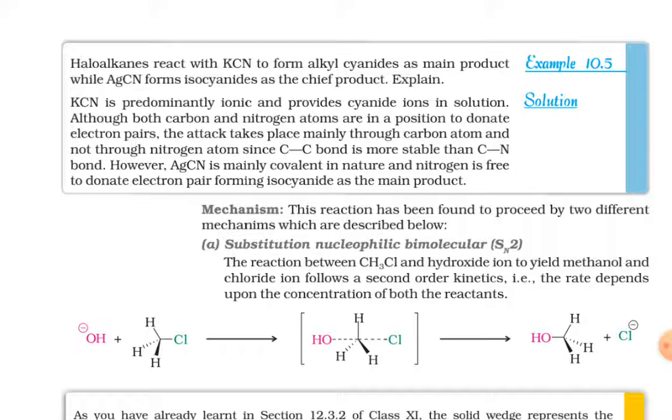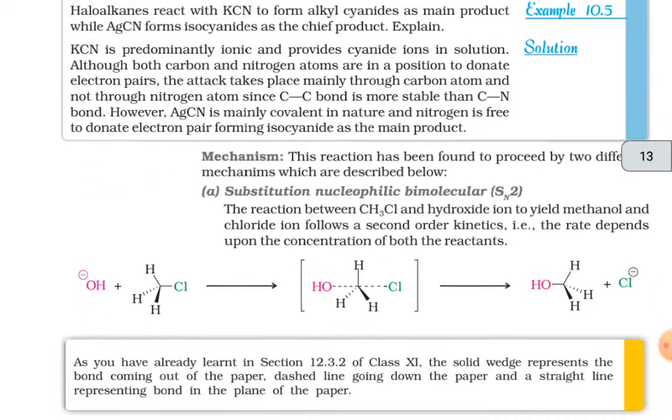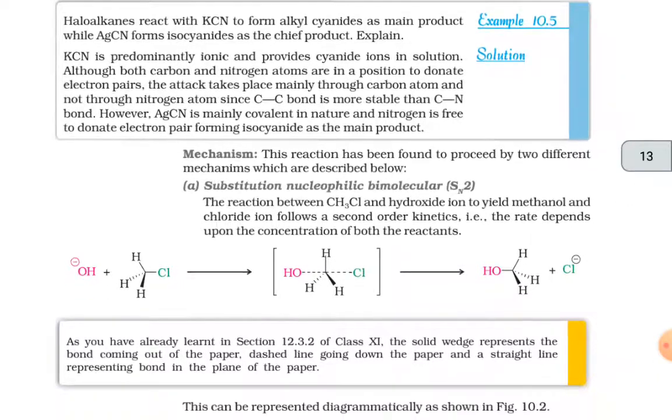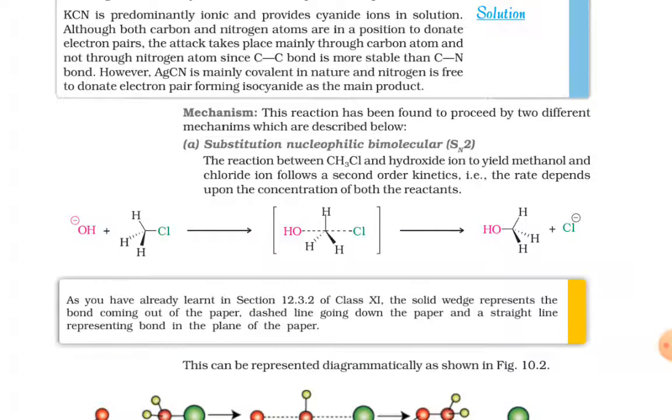However, AgCN is mainly covalent in nature and nitrogen is free to donate an electron pair, forming isocyanide as the main product. Mechanism. This reaction has been found to proceed by two different mechanisms which are described below. A is the substitution nucleophilic bimolecular, that is, the SN2 reaction.